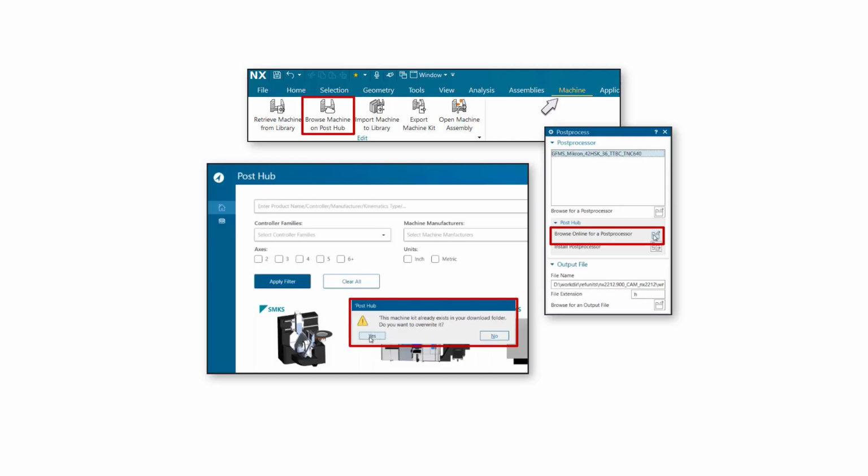in the Post Hub to be installed locally. It has been enhanced to install a machine kit and open a sample part as well.